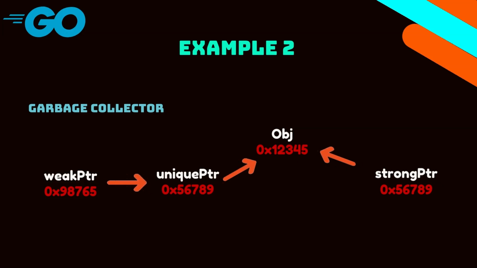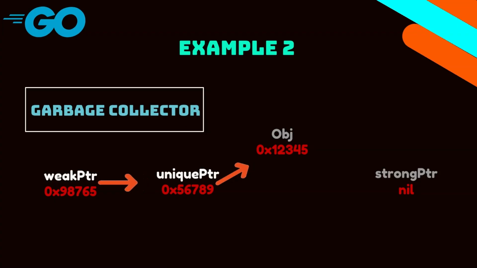Let's take one more example. In example 2, this will be the same thing: we'll point a strong pointer to an object, and we'll also have one weak pointer. The third step that we'll do is remove the strong pointer reference. At one point it was still referring to the object, but now it is not referring to that object.